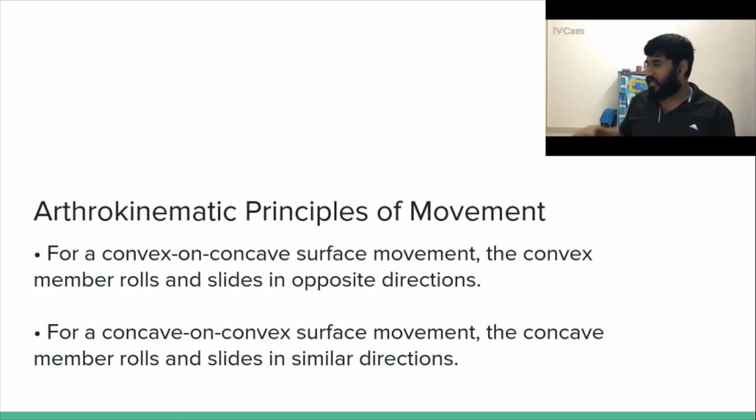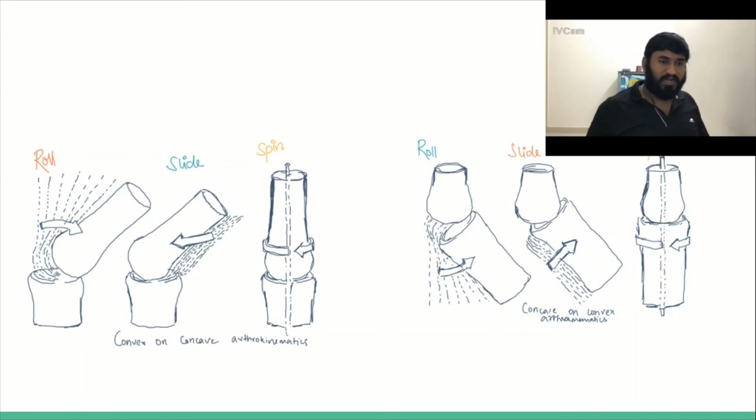If you are sitting here and extending your knee, then what happens? The concave member, which is your tibia, will move on the convex member, which is your femur, isn't it? So now what happens? Both the translation and rolling would be there in the same direction. So there is anterior translation, that is your anterior slide, and anterior roll. So both happen in the same direction. So let me give you a diagrammatic representation of what happens during convex on concave and concave on convex, isn't it?